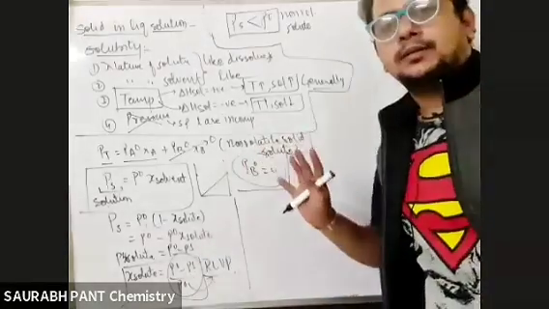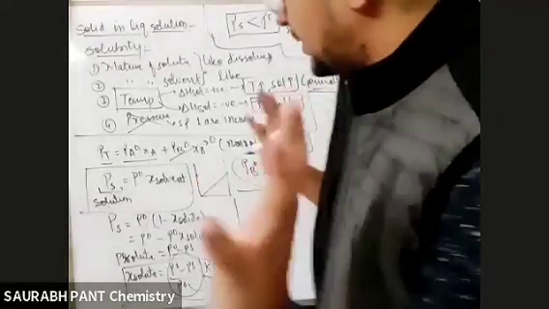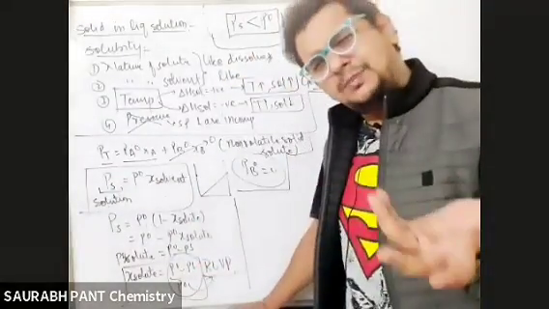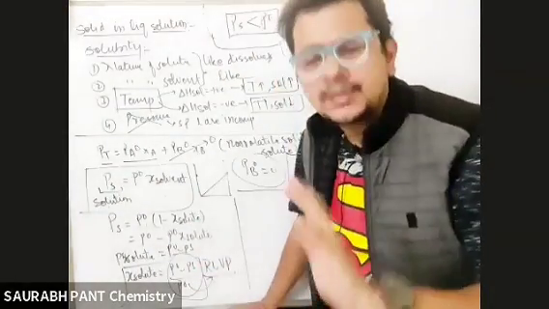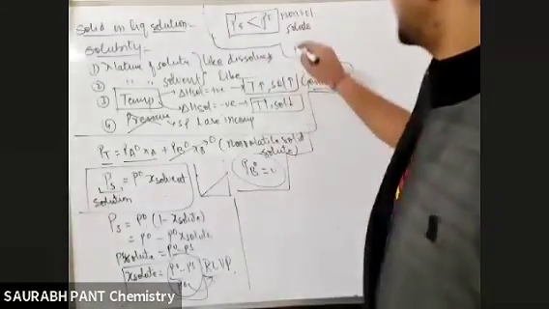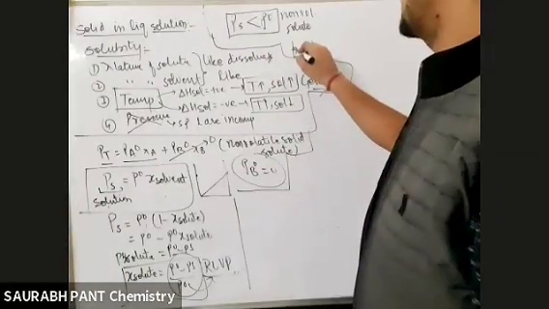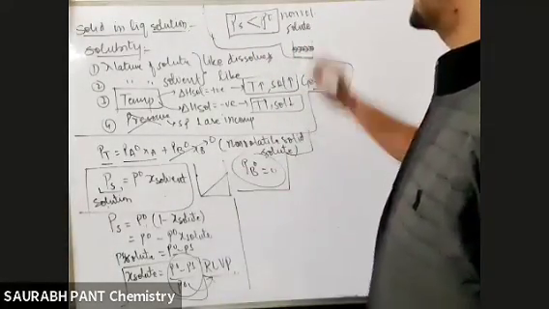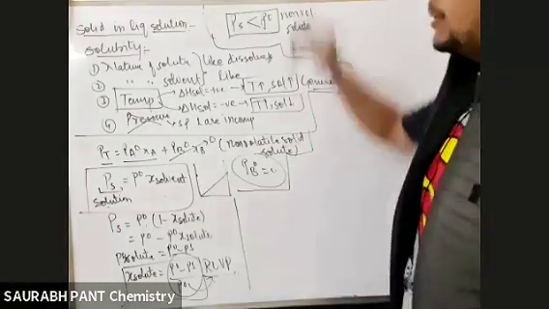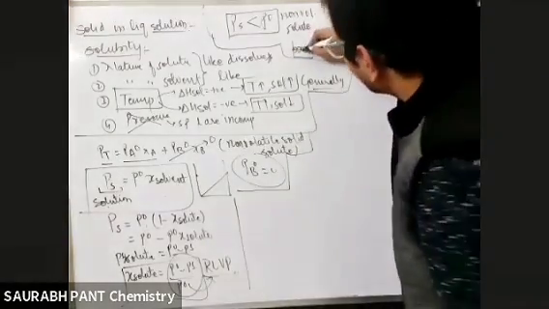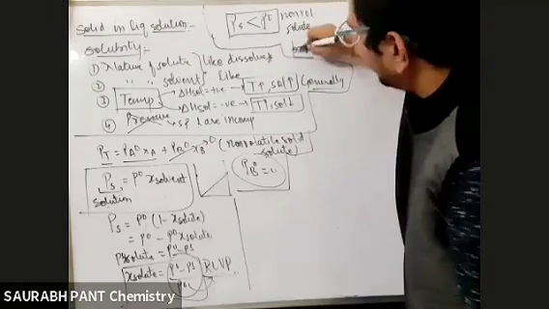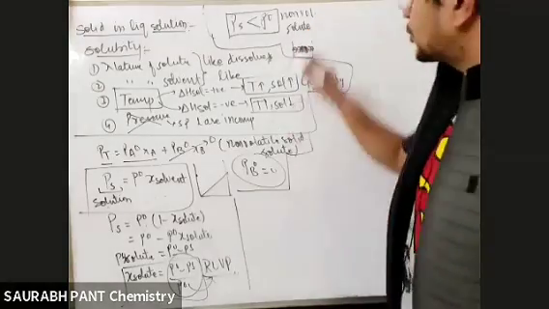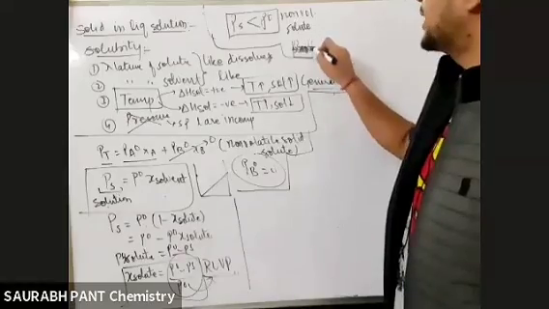If you are surprised that with this much multiplication in mathematics, why is it getting lesser, then see it conceptually. Conceptually, on the surface, when only A was present, evaporation was happening everywhere. Now some of the surface got occupied by solute, which is non-volatile. So only the solvent molecules are going to evaporate.